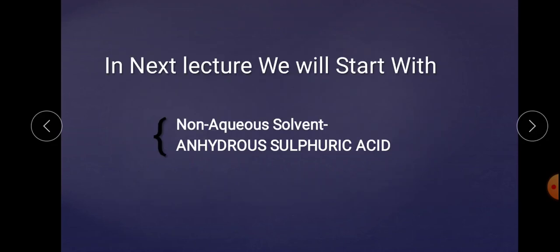So in today's lecture we discussed melting point, boiling point, heat of vaporization, heat of fusion, and the dielectric constant. All these properties decide whether a solvent is eligible for a solute in a range of temperature, whether it is good or bad. So this is all for this lecture.